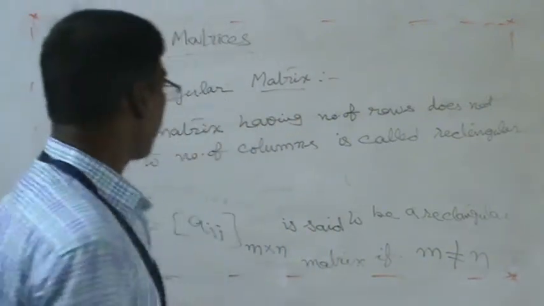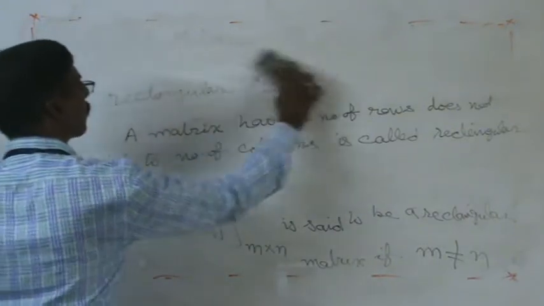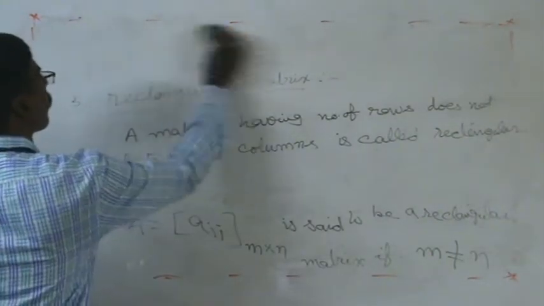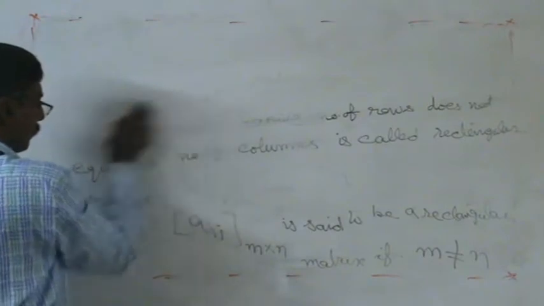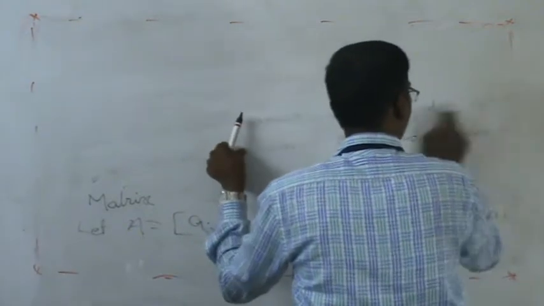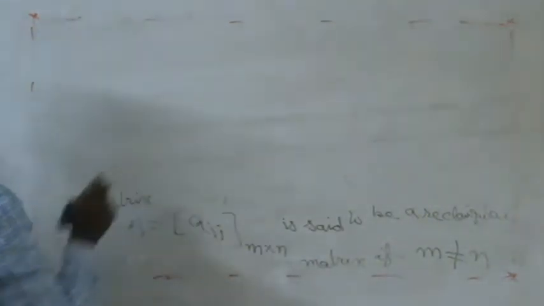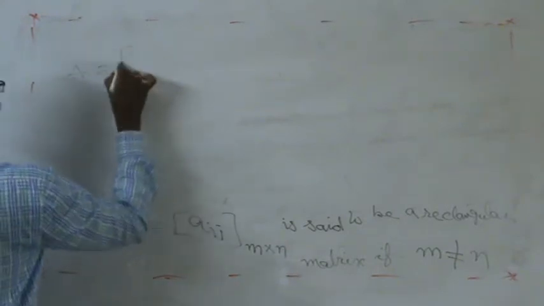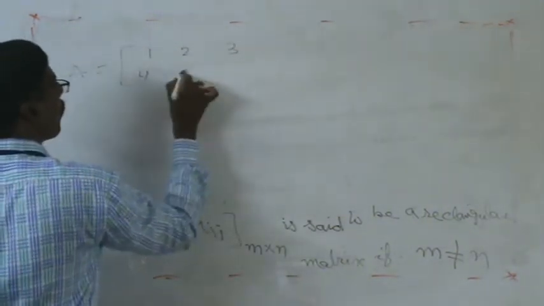Example of rectangular matrix. Matrix A: 1, 2, 3, 4, 5, 6.